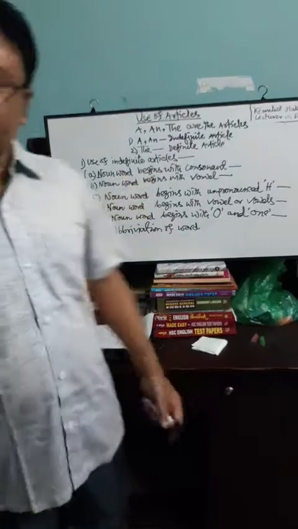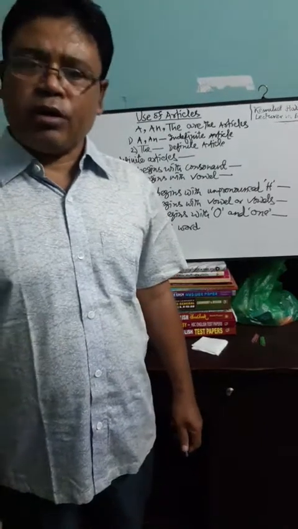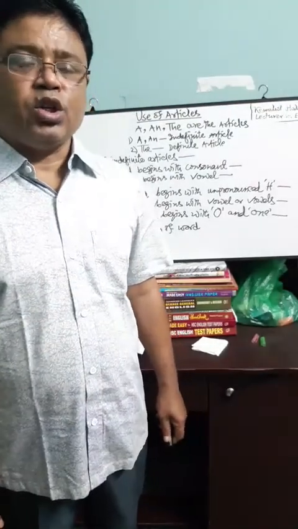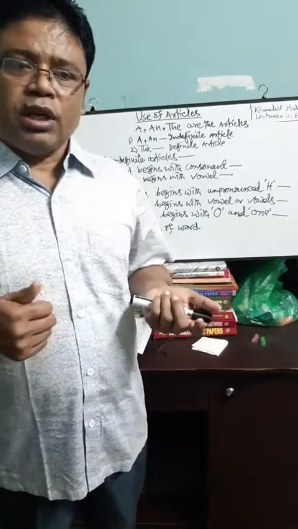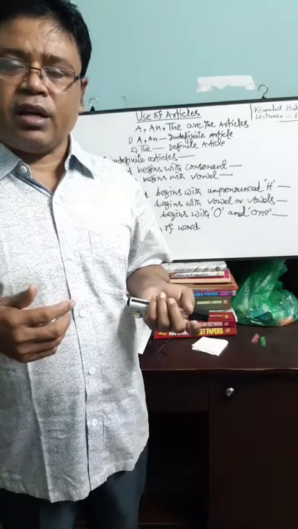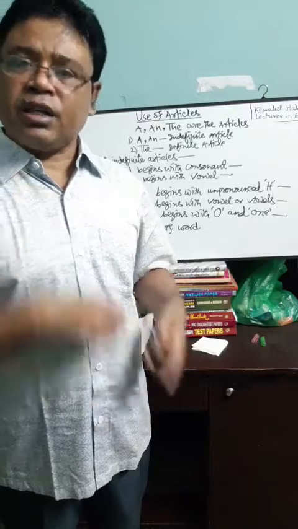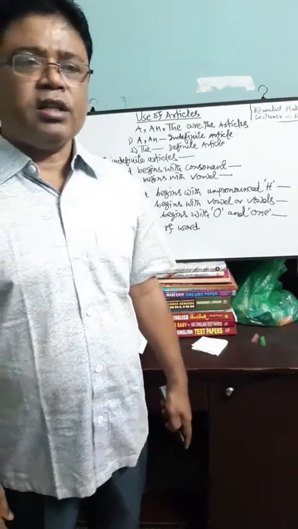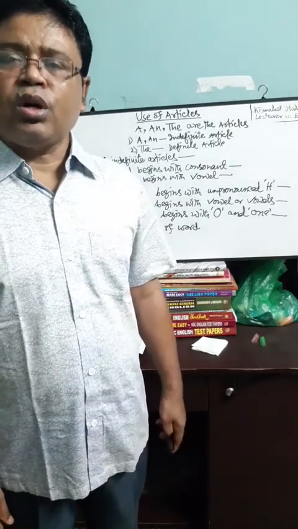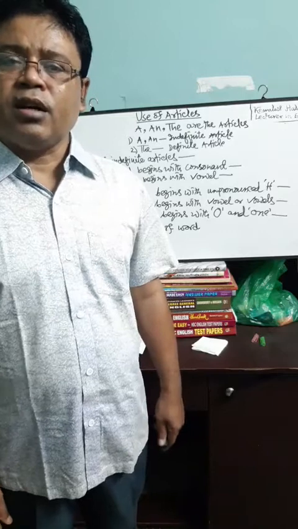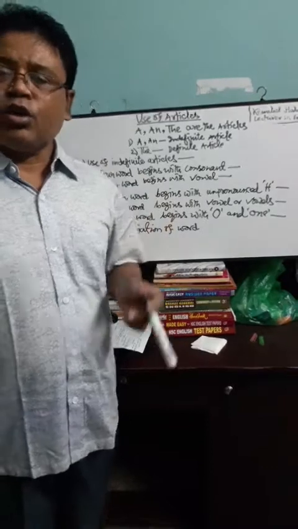And there is a difference between vowel and consonant. These 5 vowels have the ability to be pronounced on their own. If we pronounce A, it doesn't need any help from other letters. This is why A, E, I, O, U, these 5 letters are vowel sounds, and the other letters are consonant sounds.